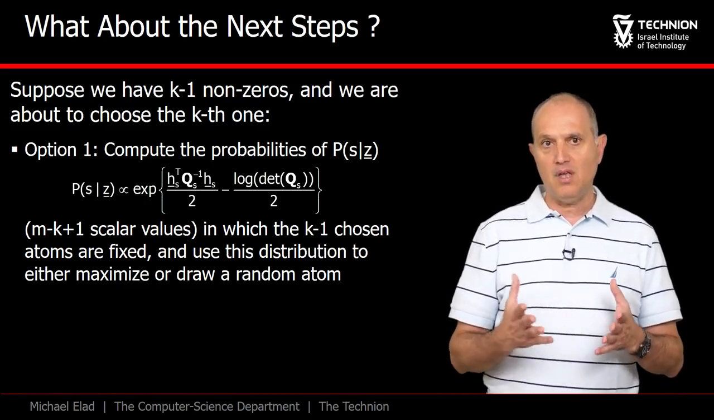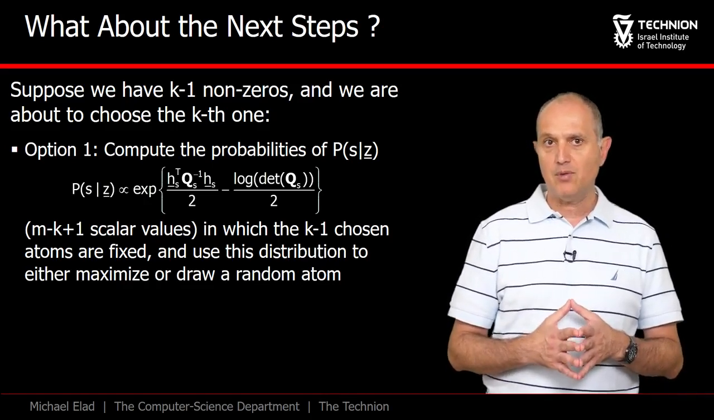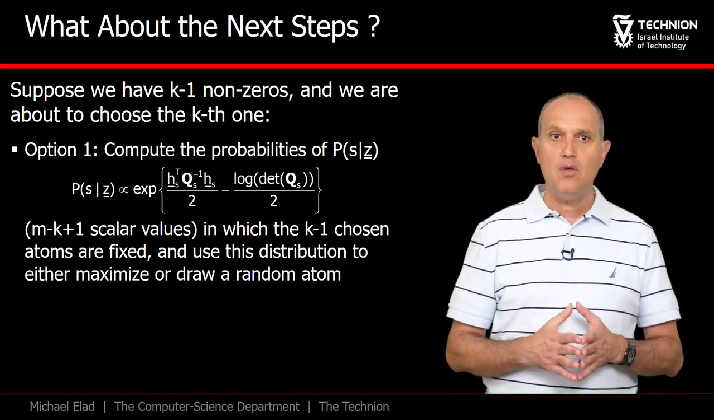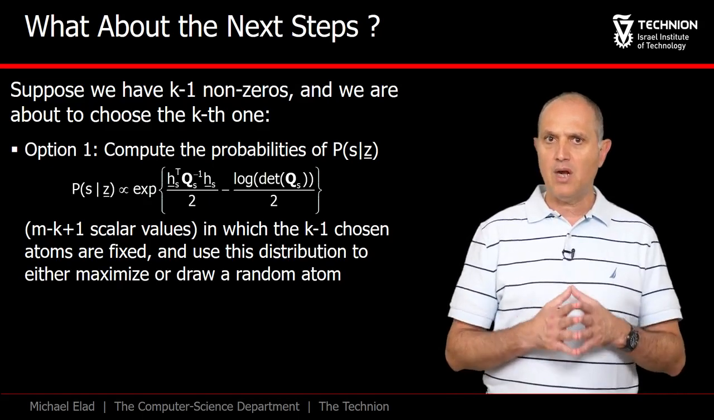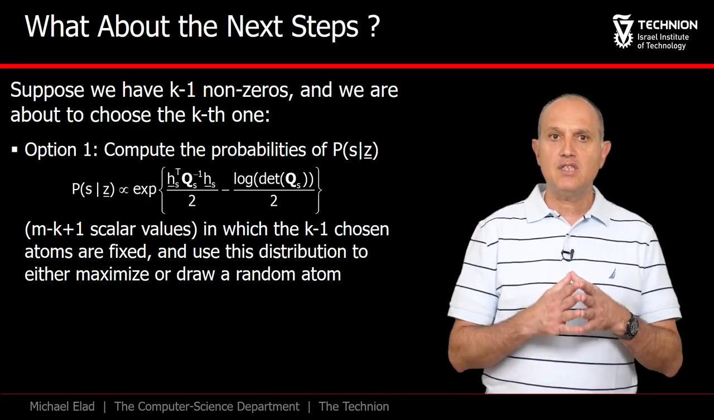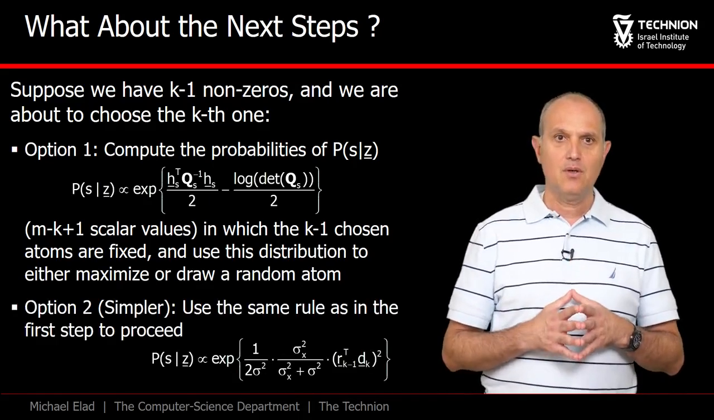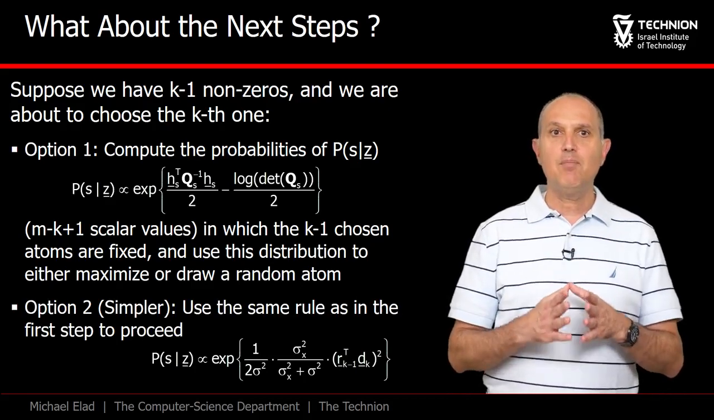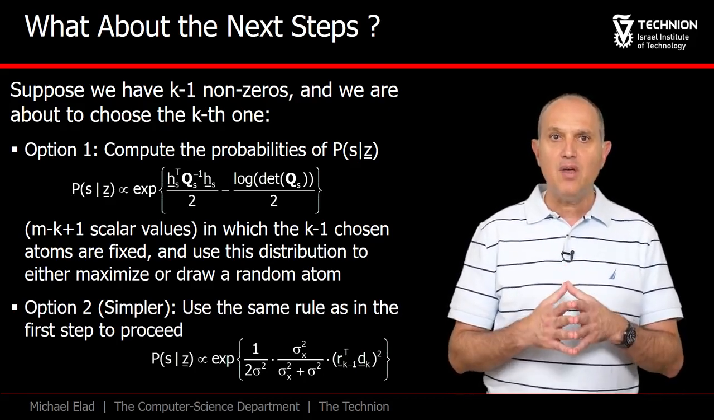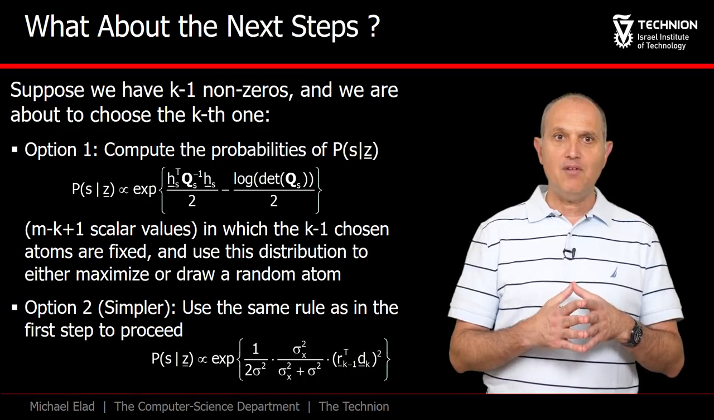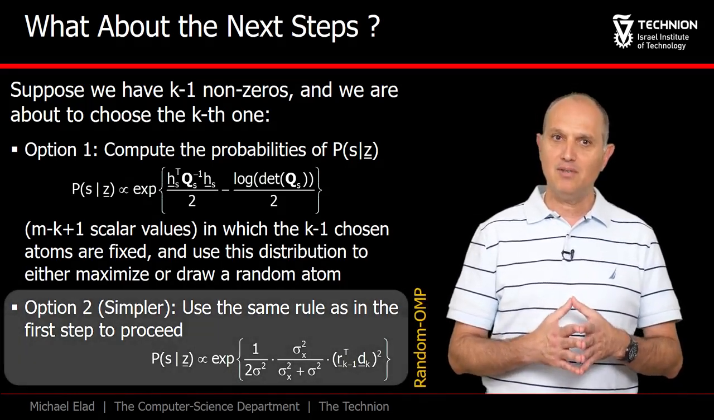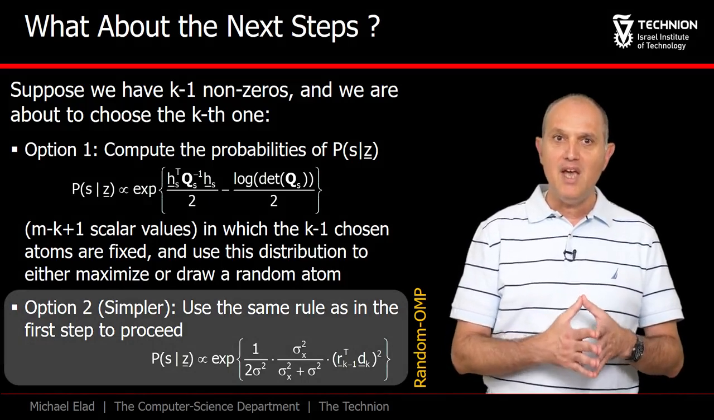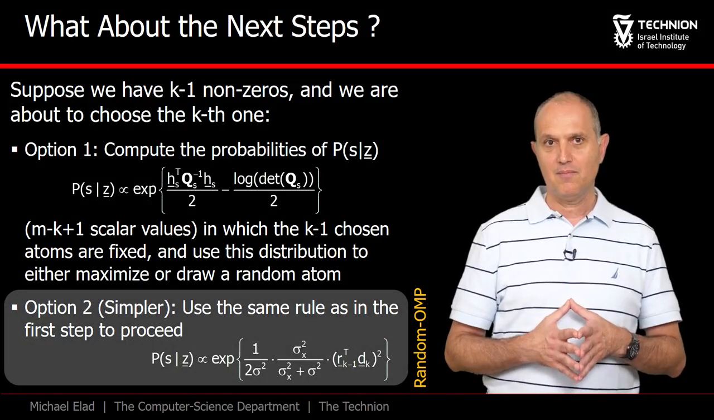Then we could either take the maximum if we are after the MAP approximation, or randomly draw the next atom if MMSE is what we are after. This is a reasonable algorithm, but we would like to suggest something slightly cruder. Compute the residual and repeat the process of the first step that we described. The benefit is that these probabilities are easier to evaluate. Now think about it. This is exactly what OMP and random OMP are doing.